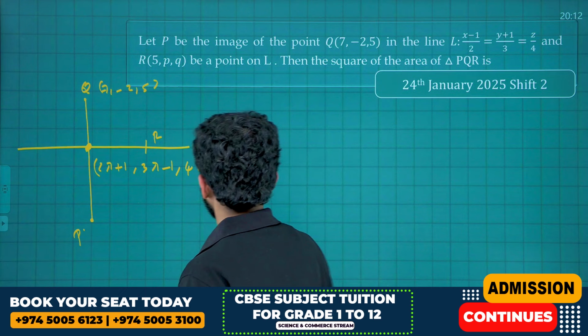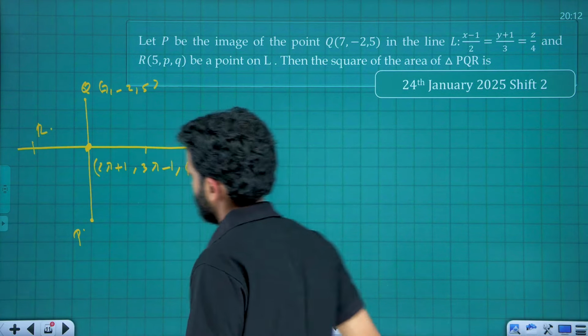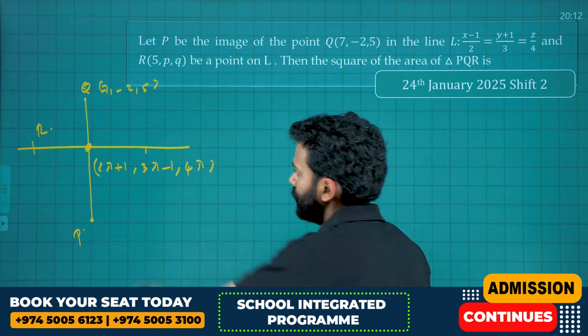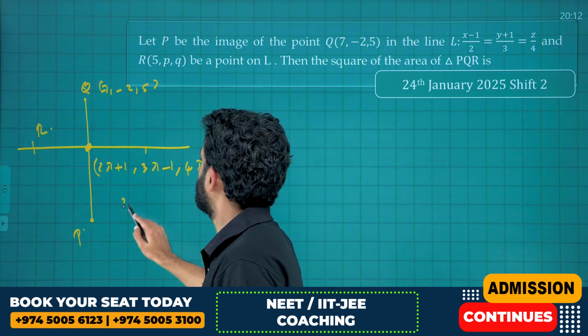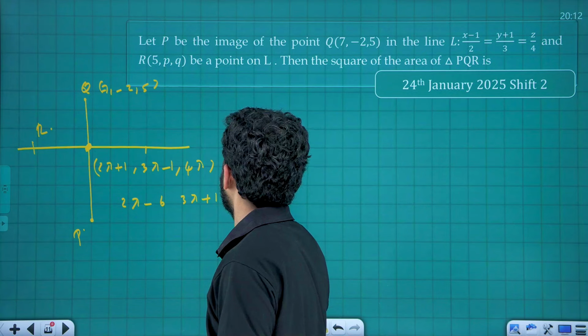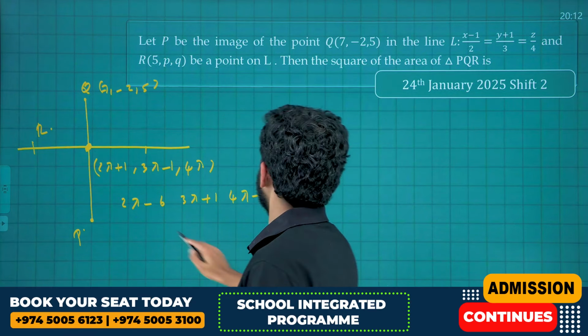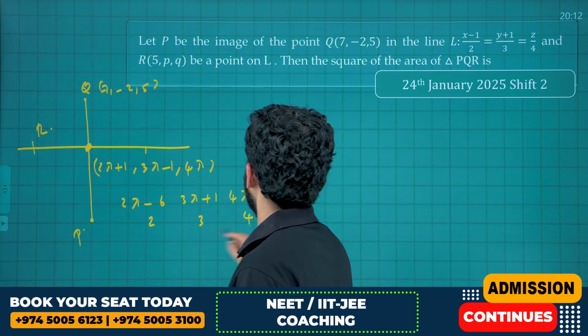We can mark R here, so that we avoid the congestion. So you know the drill, right? Just find the direction ratios and dot it with the direction of the line. You will get the value of lambda. That is (2 lambda - 6, 3 lambda + 1, 4 lambda - 5) and (2, 3, 4). If you dot it, you will get 0.